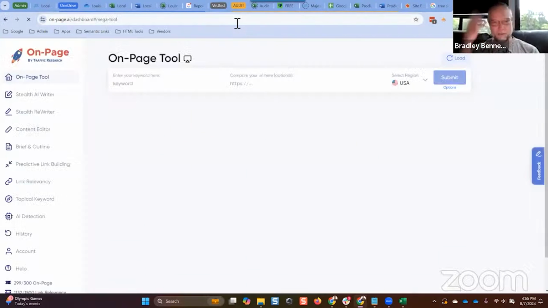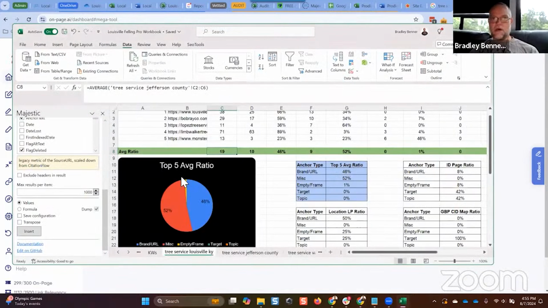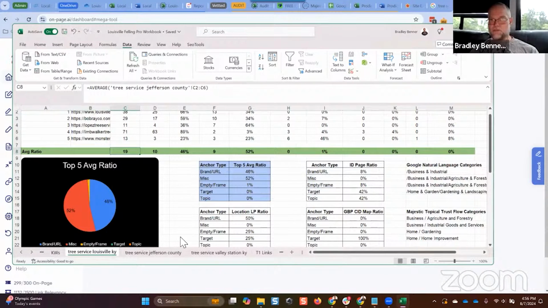All right. But that brings me back to the last point, which is I just explained how you can use a very inexpensive tool, $49 a month, to identify topical metrics for backlinks or for pages and domains and backlink profiles. But we also need to identify, what does Google understand about this? So the top ranked pages. So I'm going to close the Majestic thing now.